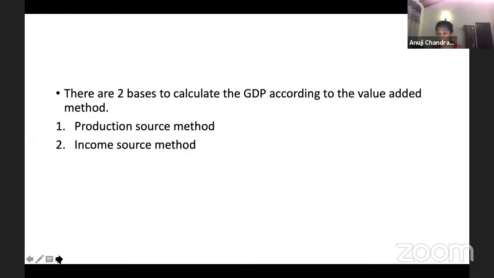So guys, there are two main bases to calculate GDP according to the value added method. We categorize this into two main methods called the production source method and the income source method. In the production source method, you calculate the value addition to the society, so from each production stage, what is added? That is the production source method. Then the next one is the income source method, that is the income you get, what is the additional income each person gets? That is the other method.